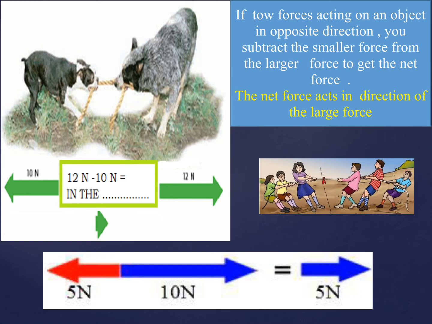The net force acts in the direction of the larger force. Remember this. Now let's change the 10 Newtons to 240 Newtons and the 12 Newtons to 100 Newtons. What will be our net force, and also what is the direction of the net force? So that is your second homework.